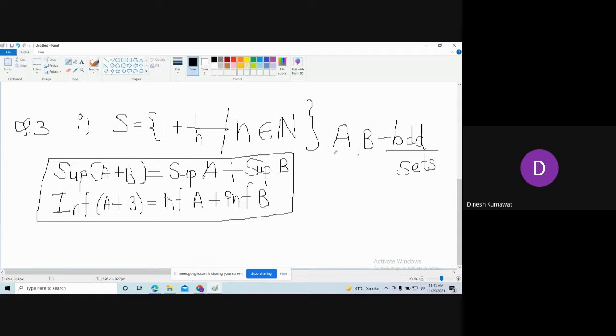We want both the sets to be bounded sets. Now how are you going to apply this result in this problem? Here I am having 1 plus 1 by n. Now both are different, so I am going to consider A to be 1 and B to be 1 by n, where n belongs to the natural numbers.